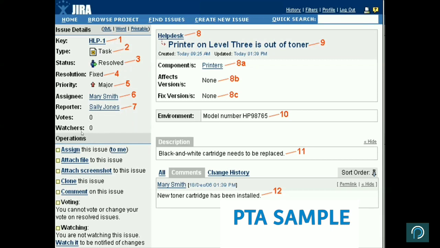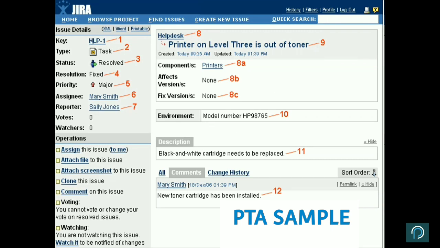Voters and watchers: if you just click here and put your name, you will be a watcher on this particular item. Any status change, any comment, anything that is happening, you will get a notification on your email, and you can come back and see what is happening. Mostly, if you are part of that project, the entire team is assigned as a watcher. So whenever an action happens on a story, everybody gets the notification. The only thing is, there are too many stories, so you will keep on getting a lot of notifications.